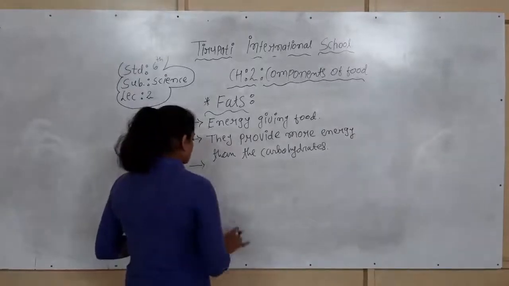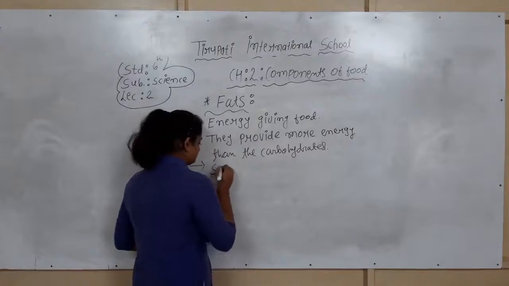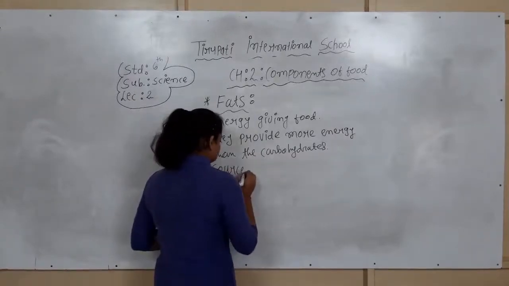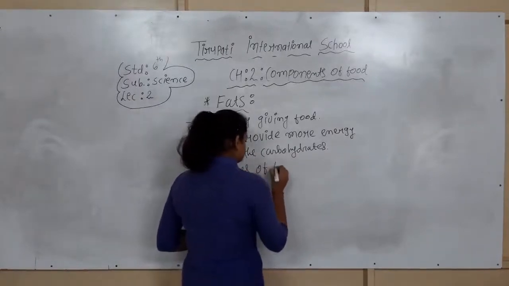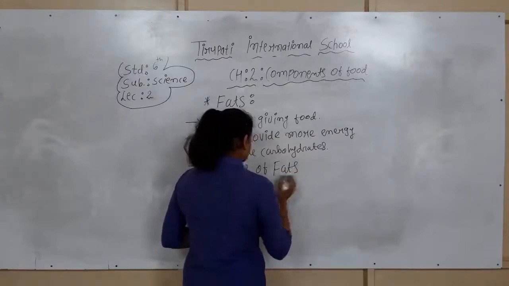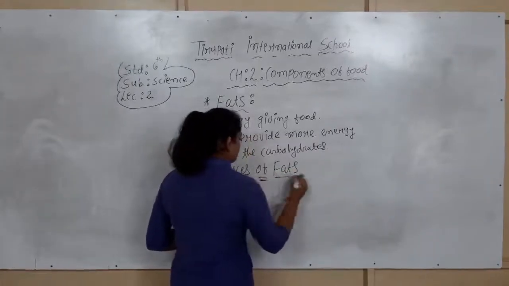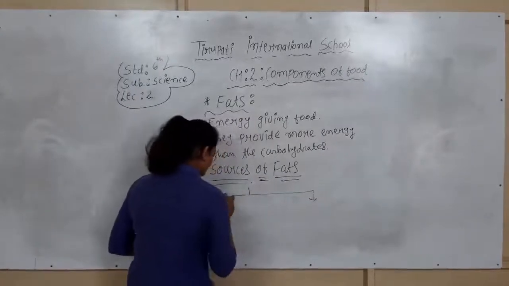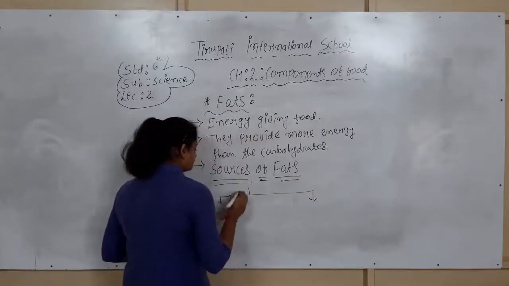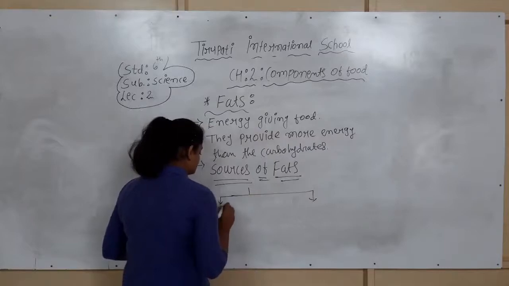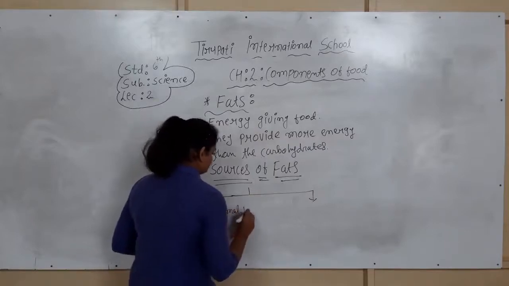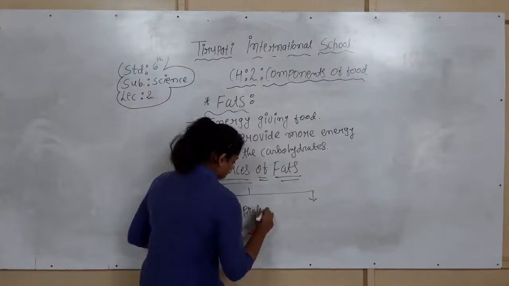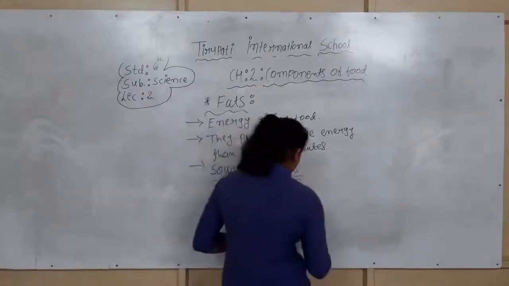The sources of fats, from which we obtain fat, are animal products and plant products. We obtain both. The first one is the animal product and the second is the plant product.